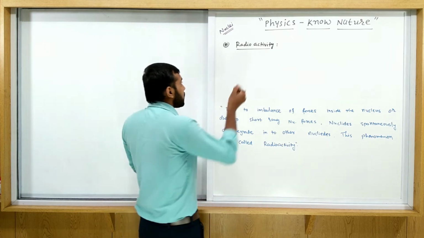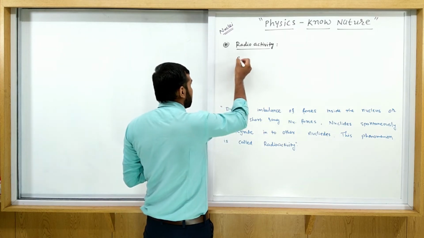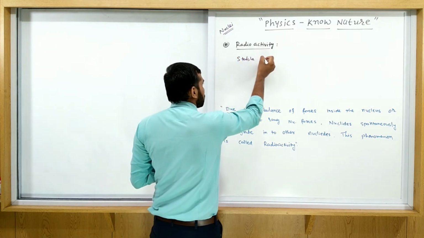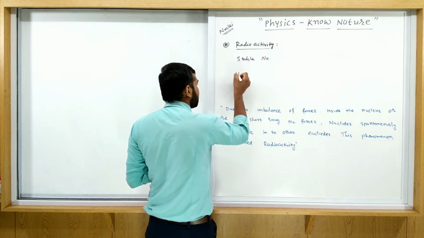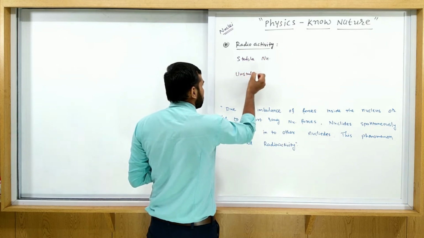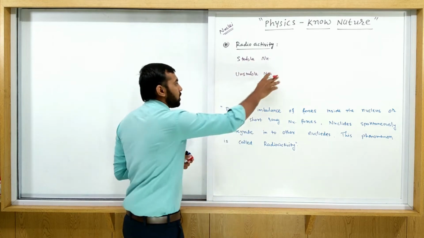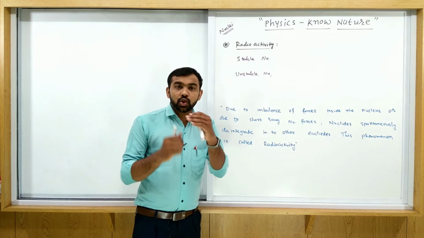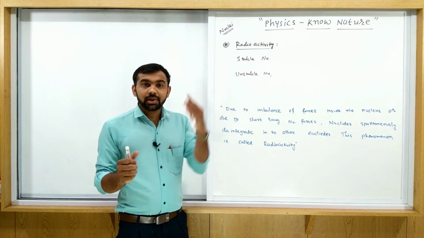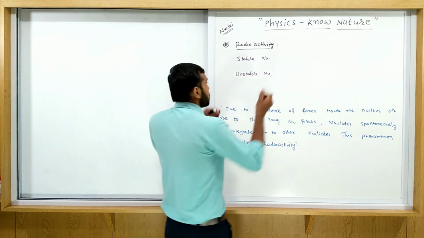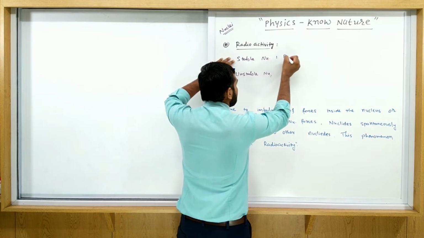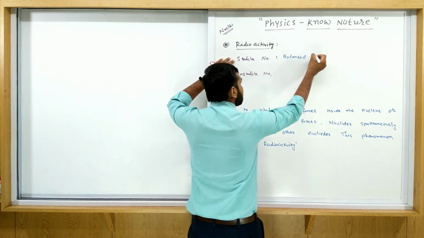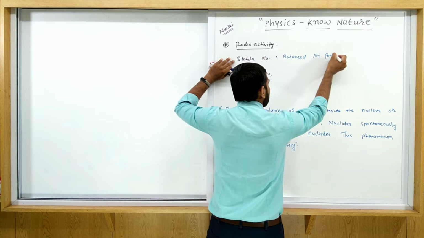Okay, now let's see. We have two types of nucleus. First one is a stable nucleus and second one is an unstable nucleus. So stable nucleus means what? The nuclear forces are stable inside the nucleus. This is a balanced nuclear force.